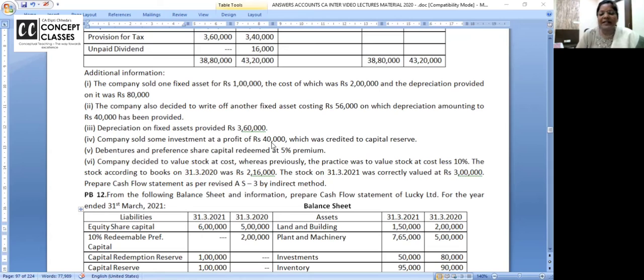Company sold some investment at a profit, credited to capital reserve. Debentures and preference shares are written off at premium. So outflow, debentures repaid. Premium on debentures is outflow, but definitely it must have been debited in the P&L account. So add back. And company valued closing stock 216, less than 10%. So 2,16,000 into 100 divided by 90. 240. 24,000 closing stock का valuation कम है. Add करो. Last year's profit also add 24,000. Closing stock is anyways correct.